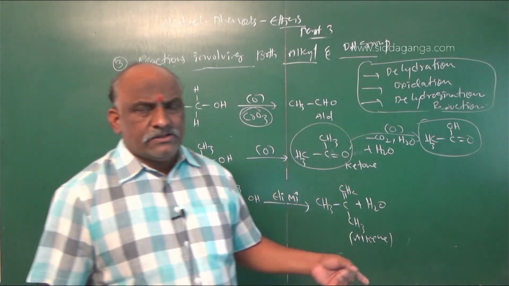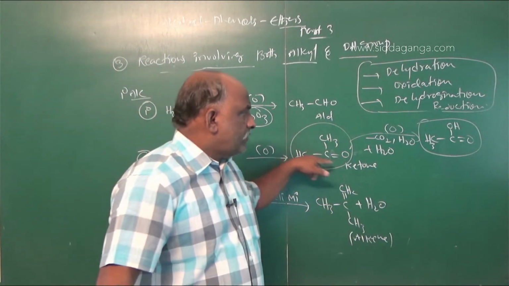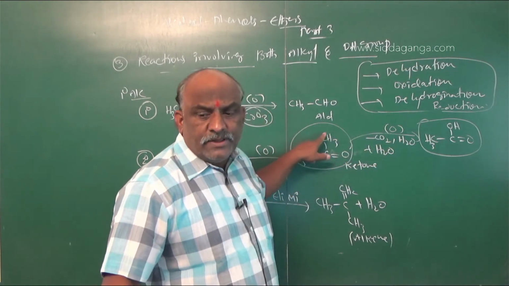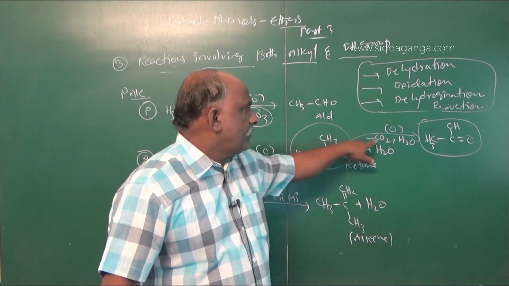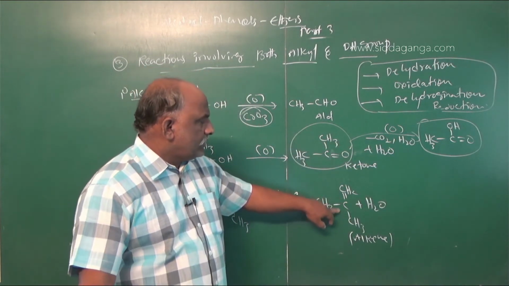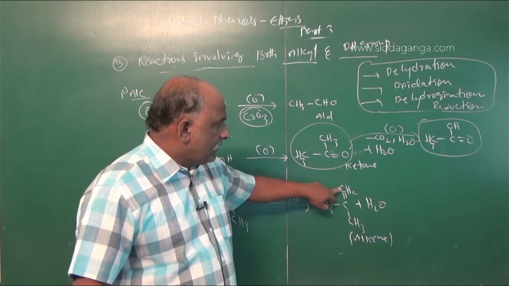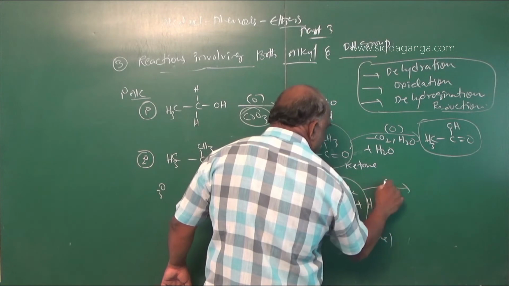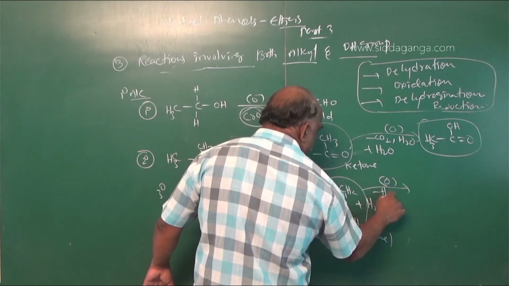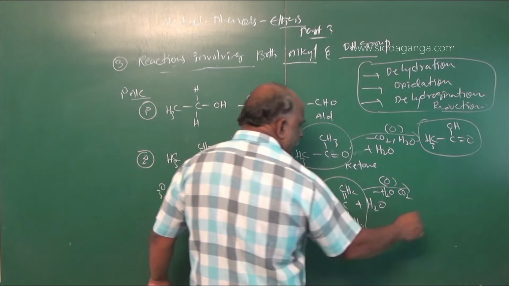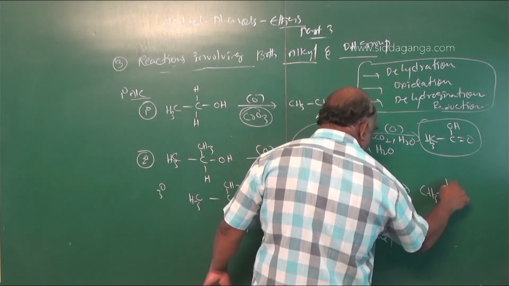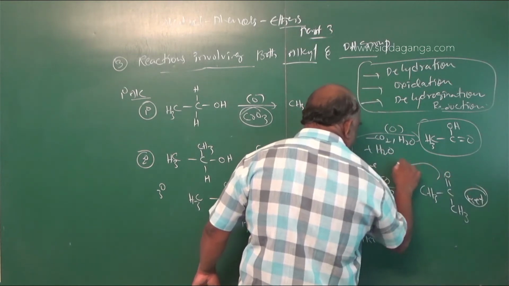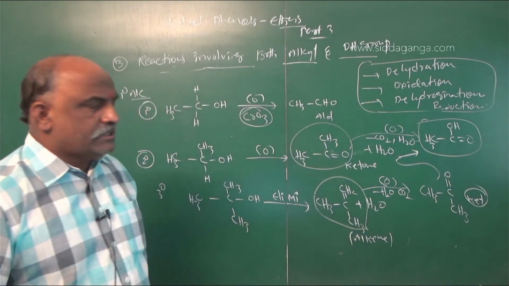Ketones are also further oxidized to carboxylic acid, but this needs prolonged oxidation. So here you should eliminate the methyl group as CO2 and H2O. Here also with prolonged oxidation, again we get a ketone. Oxidation prolonged, here also H2O and CO2 will be eliminated. Then what we get is CH3 single bond CO single bond CH3, again a ketone. This ketone gives the same carboxylic acid.